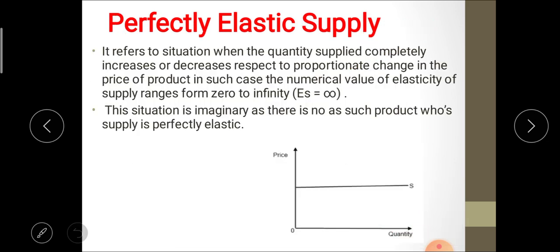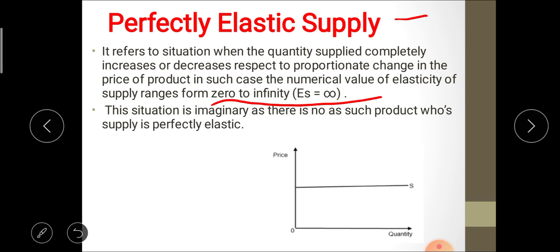First, perfectly elastic supply. This refers to the situation when the quantity supplied completely increases or decreases with respect to proportionate change in price of the product. In such cases, the numerical value of elasticity of supply ranges from 0 to infinity.